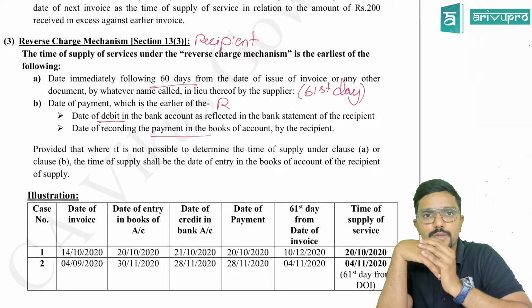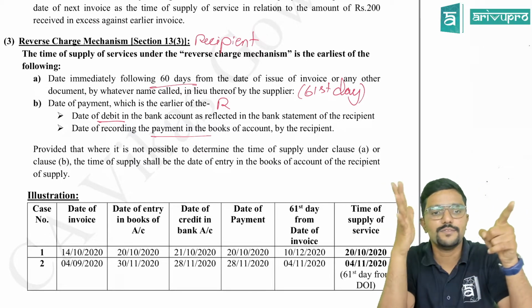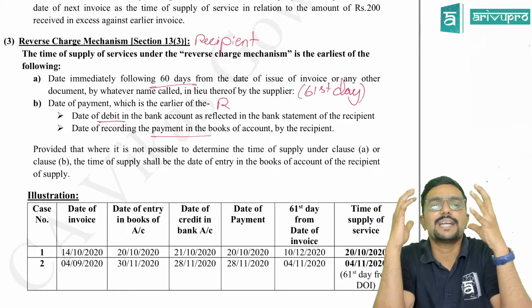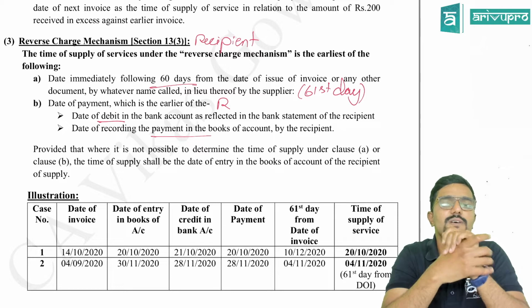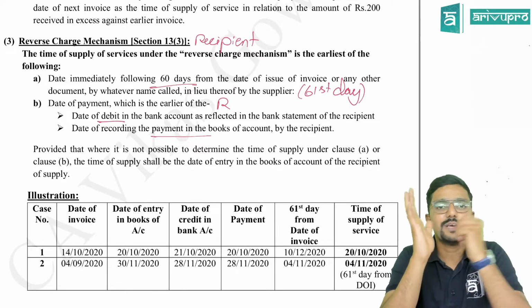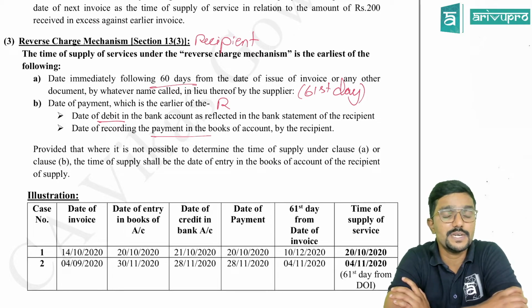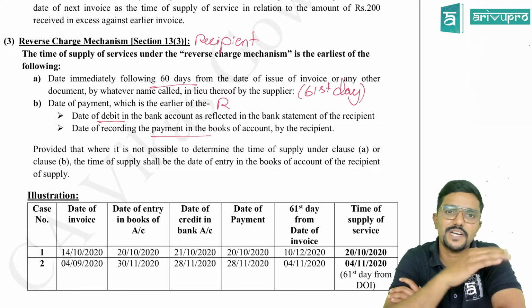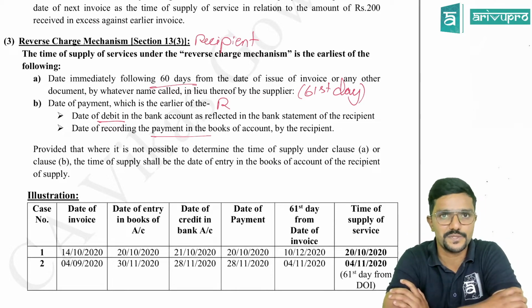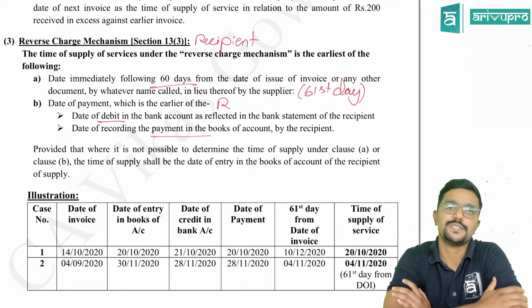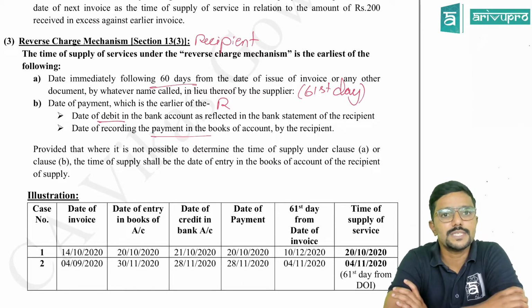See, for goods, date of receipt of goods is there. For services, it is not there. Date of receipt of services, because we cannot exactly tell when you have received the services, because services are intangible. So they have not kept that point. Then for goods, it is 31st day from the date of invoice. But for services, it is 61st day. So 30 extra days have been given for services. Then for goods, one more point is date of payment, which is the same even for services.